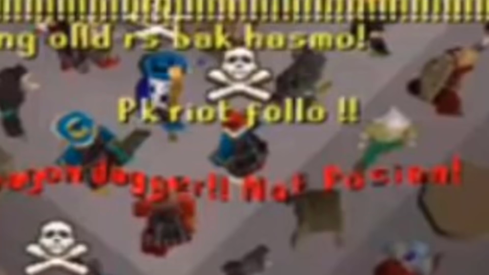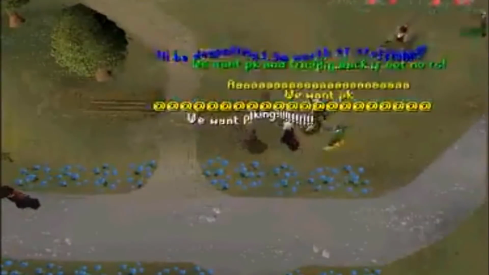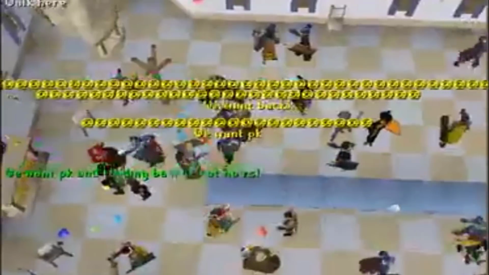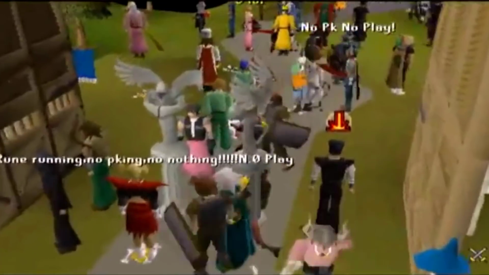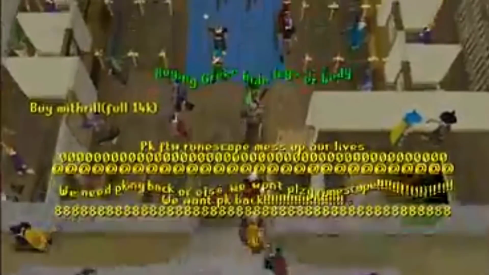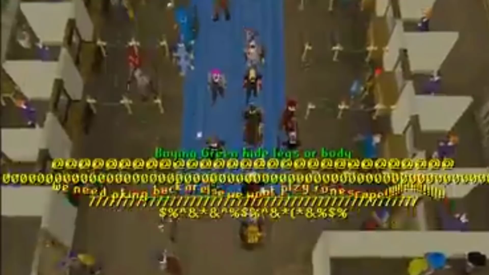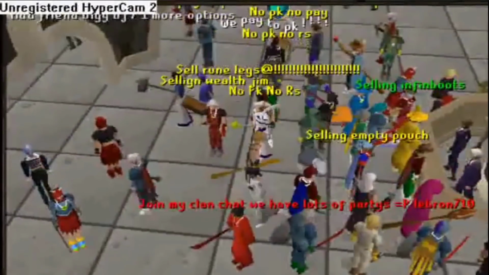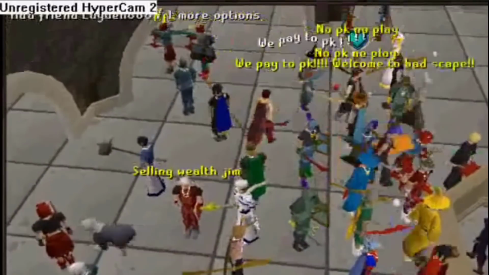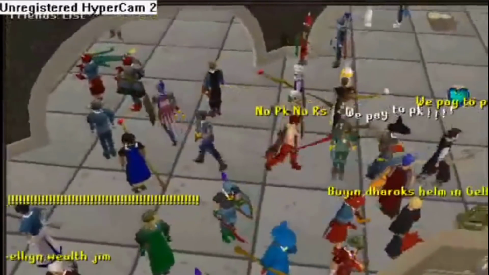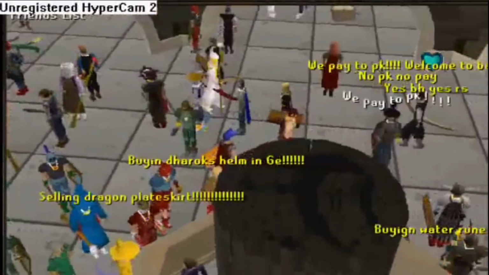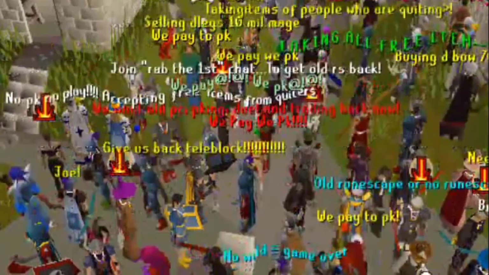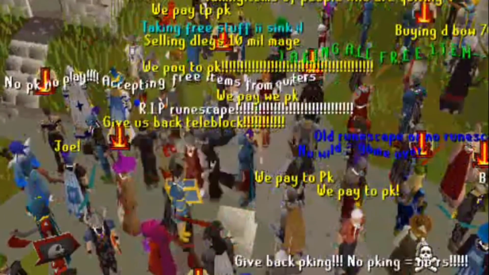Over the next many hours, riots of varying sizes started in different locations on various worlds. People were protesting at the party room, at the White Knight's castle, at Varrock Square, and basically every main city bank. Cannons were set up, junk was dropped on the ground, people were killing themselves on purpose to spawn gravestones all around the map. But eventually the riot centralized on World 66 at Falador Square. People were spamming, "We pay, we say. No kills, no bills. We pay to PK."